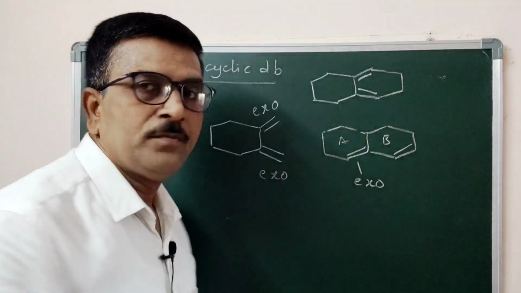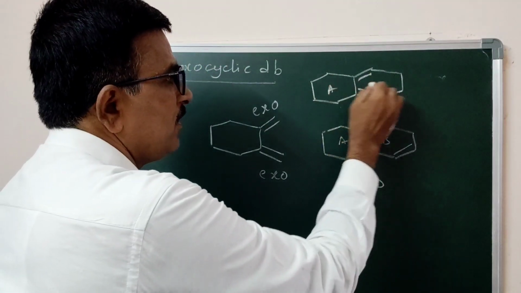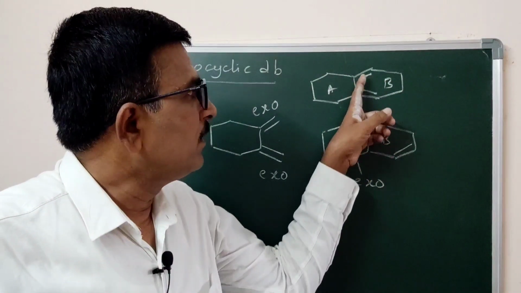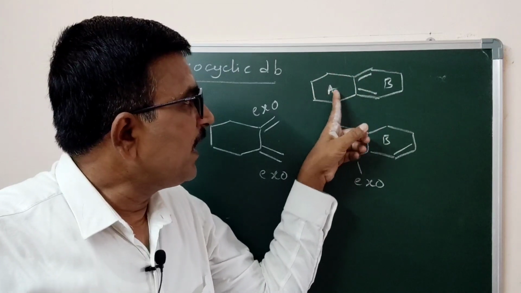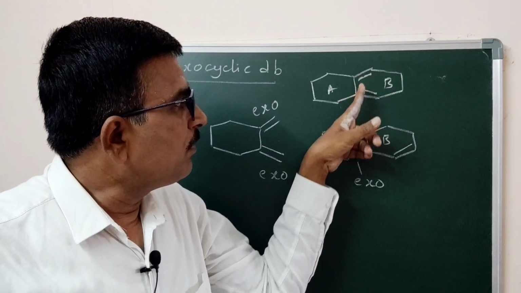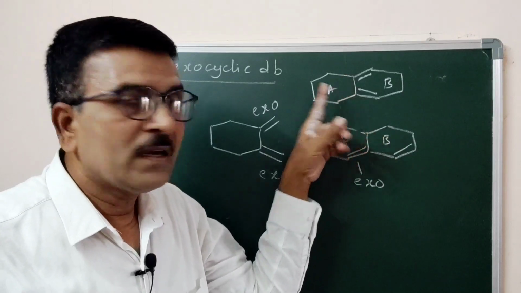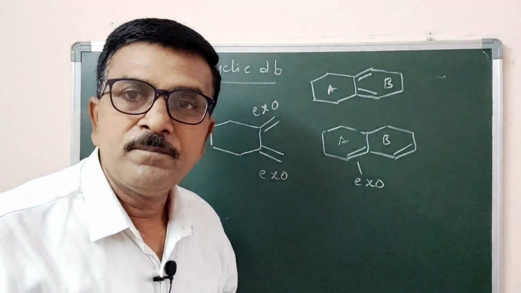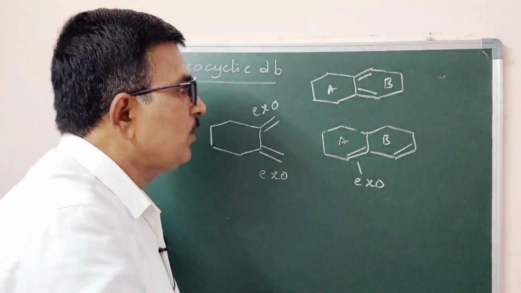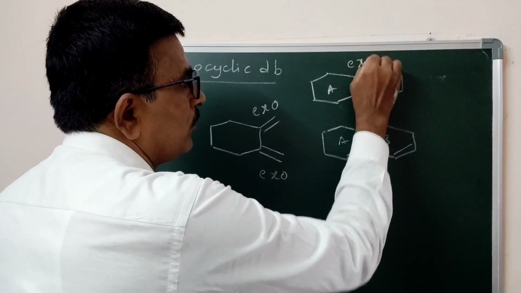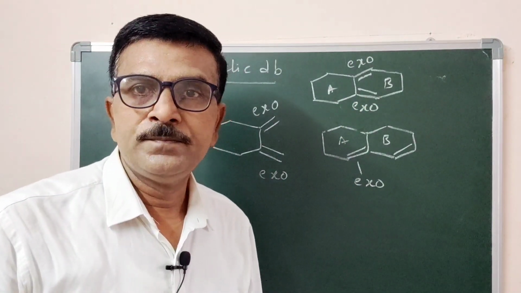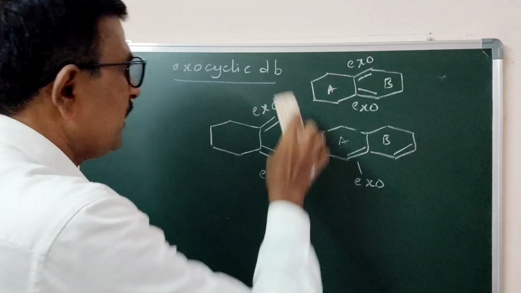now you take this. Say this is A, this is B ring. Here, with respect to ring A, when you close ring B, you observe double bond 1, double bond 2 are directly attached with a ring A. So with respect to ring A, both double bonds are exo. This is also exo, called as exocyclic double bonds. Now last one, endocyclic.